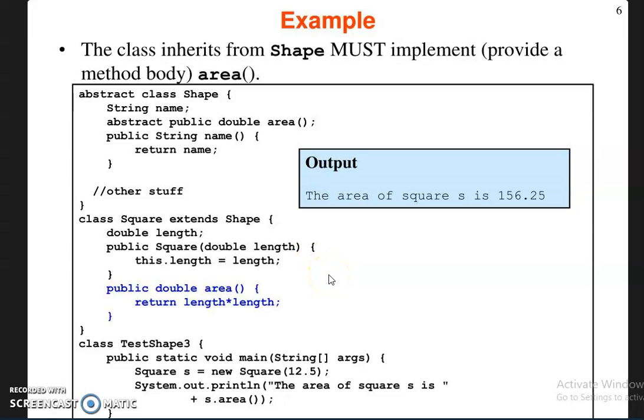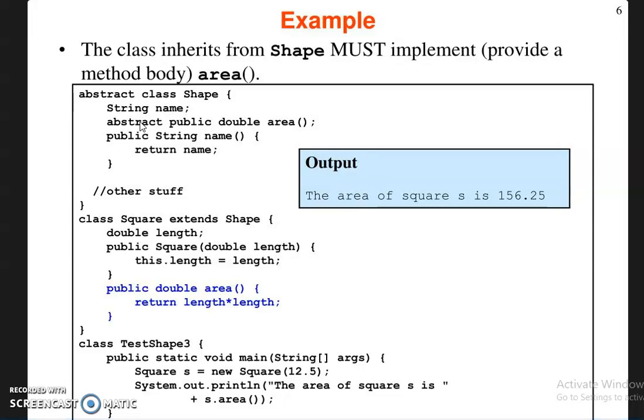So again I repeat this concept, guys. This is the class name shape. The class is declared as abstract, so this class cannot be used to create an object. That means it cannot be instantiated. This shape class cannot be instantiated. Even if a class has one abstract method, that class should be declared as abstract. So this is no problem here. The class is abstract, and the method is also abstract.